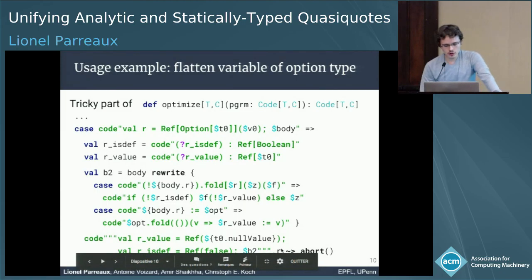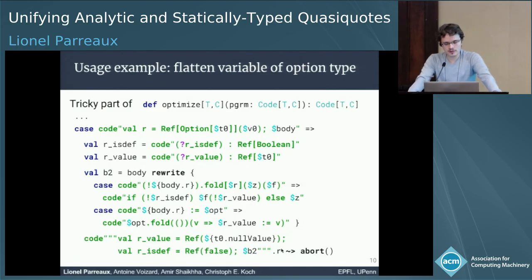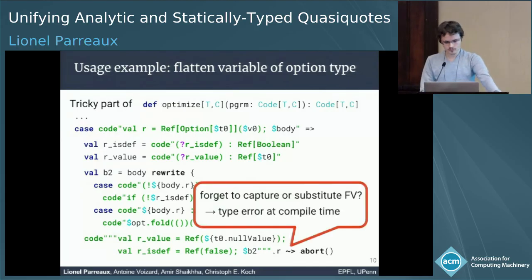We're making sure here that if there are any occurrences of R left in the program, we abort the rewriting. We could also recreate an option from scratch if this happens, but it's not clear that this would be a good idea because it could lead to some programs being slower than the original one. If we forget any of these steps, if we forget to bind the free variables that we have introduced, or if we forget to make sure that no R are left in the final program, then we're going to get a type error at compile time.